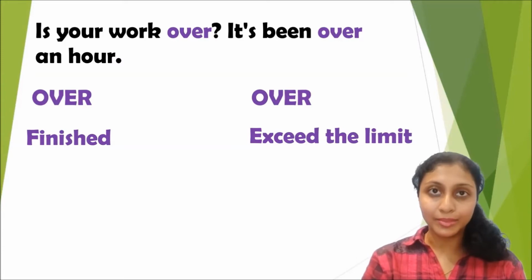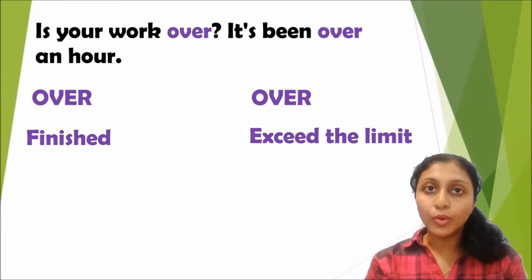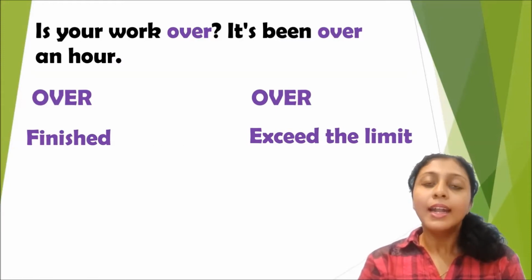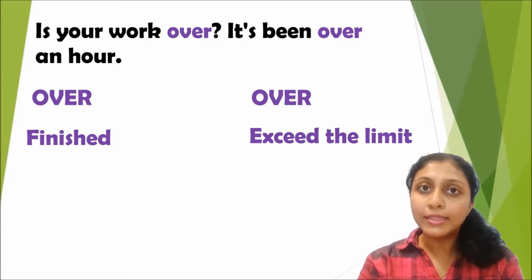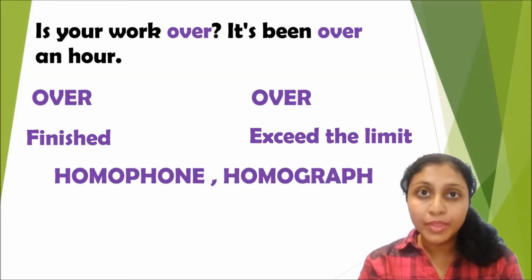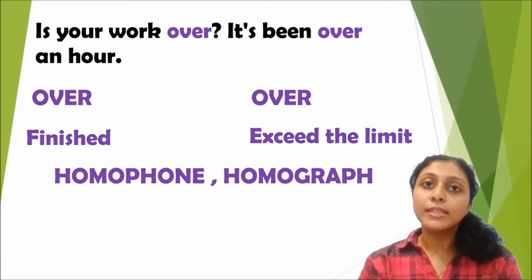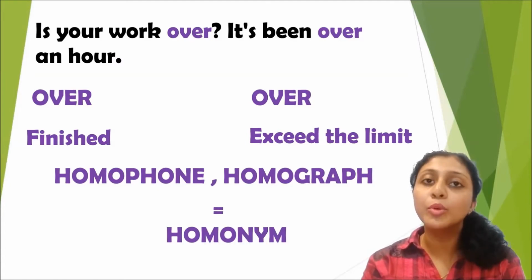Now if you take a look at both the sentences, the word over has the same spelling, O-V-E-R, and the pronunciation also remains the same. A written form refers to graph, and sound refers to phone. When the written form and the sounds remain the same, we say that this word is a homonym, which means it's both a homophone and a homograph.